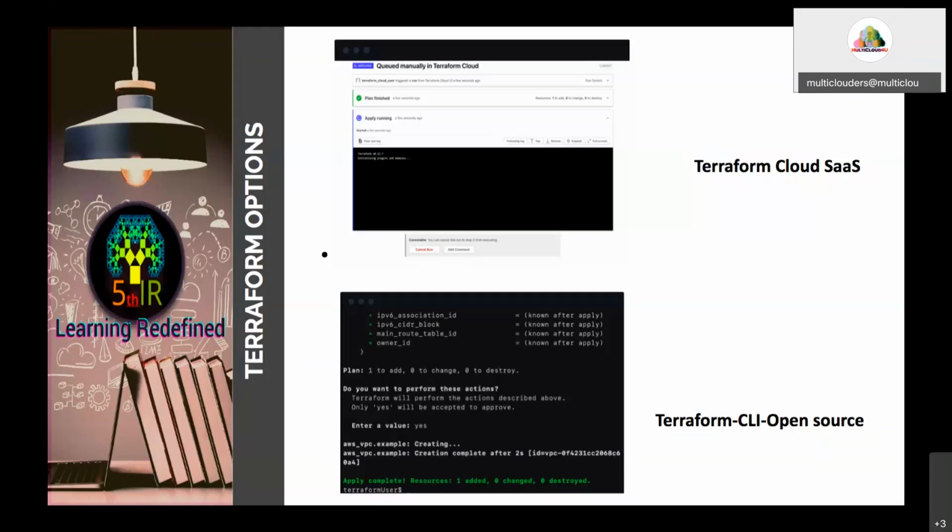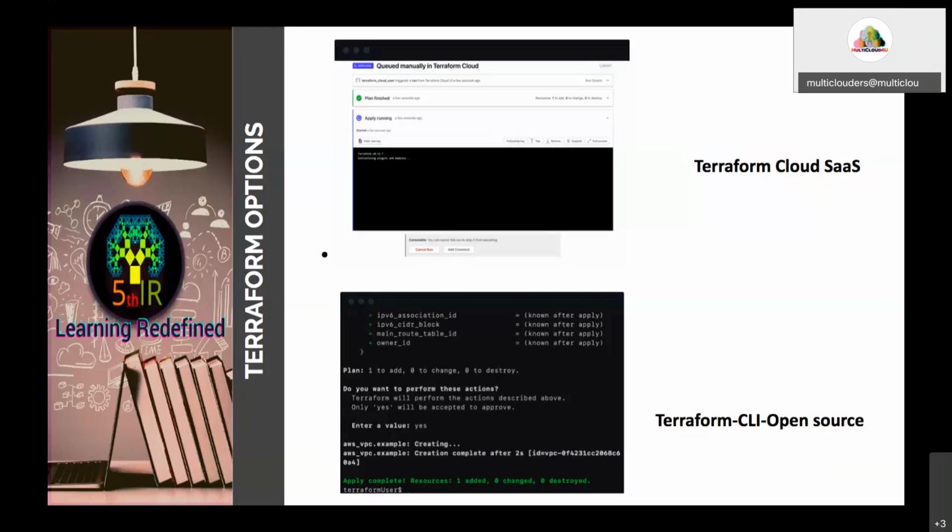You need an enterprise account for creating Terraform Cloud software as a service. Now Terraform CLI, you can download it and use it freely. So what is the difference between Terraform Cloud and Terraform CLI?